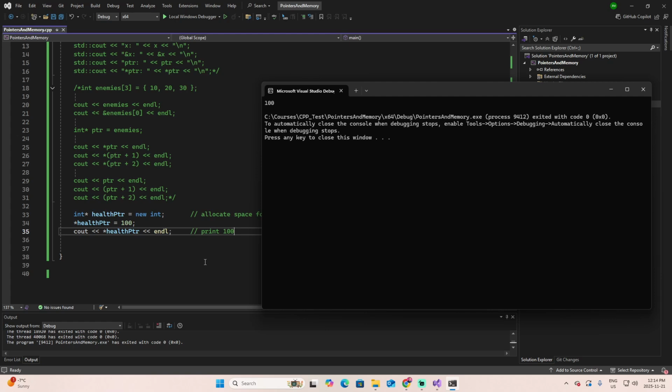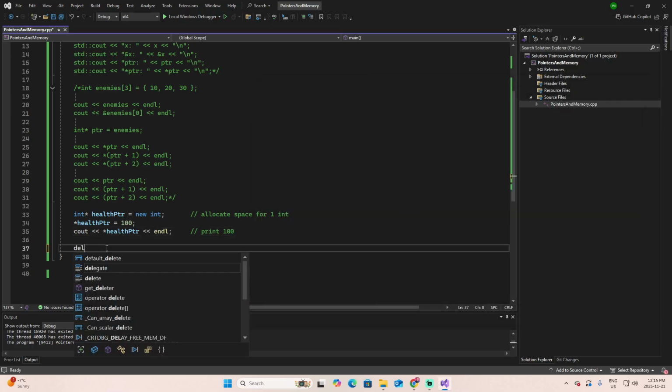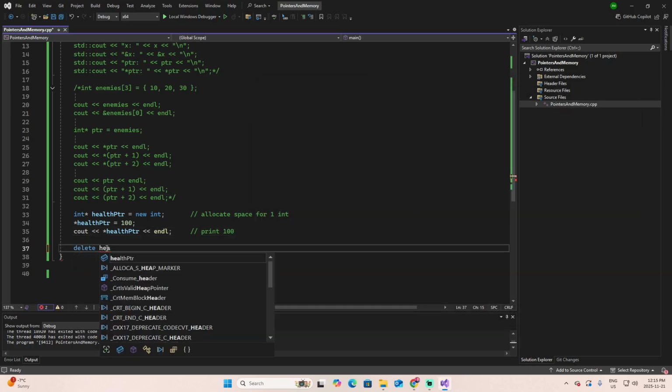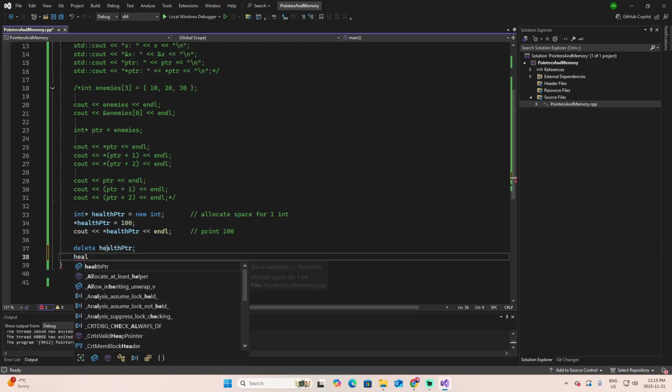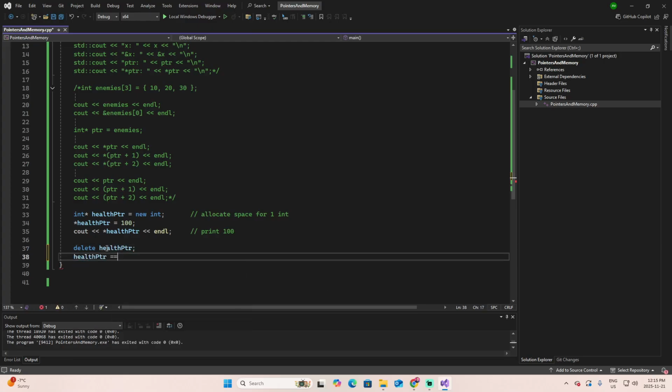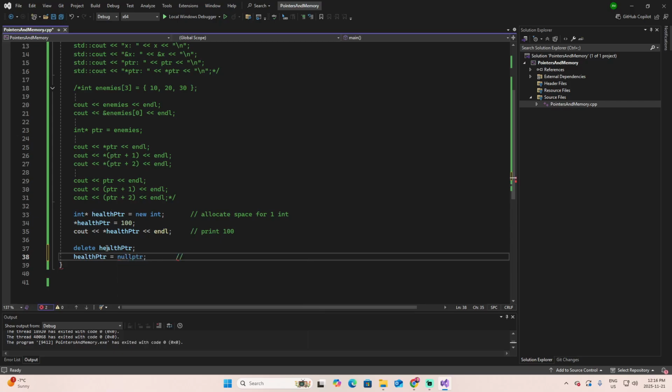When we finish using that memory, we also have to release it. And the way to do it is delete health pointer, and then health pointer equals null pointer. This will reset the pointer, and null pointer means this pointer is not pointing anywhere valid.